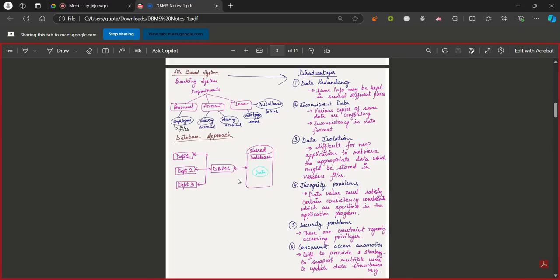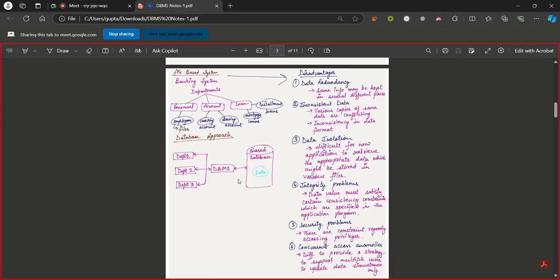And similarly, like a file system can create multiple folders. Now we know that a database or a DBMS is a better thing than a file-based system. But what is better in it? We'll just look over that once. It will hardly take a minute or two. So we'll just look at the disadvantages of the file-based system.